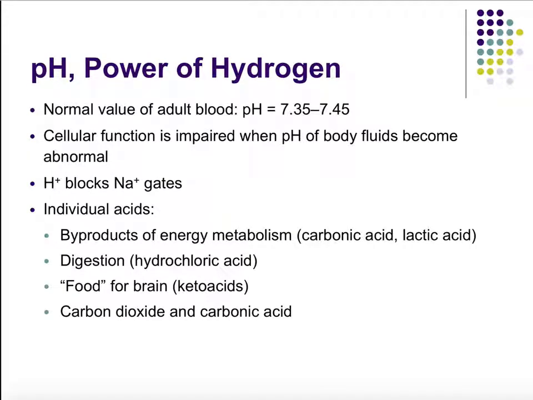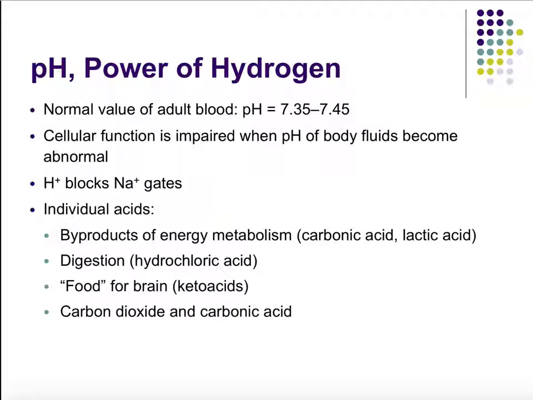It stands for power of hydrogen, so we're really looking at our hydrogen ions. Normal values for adult blood pH are between 7.35 and 7.45. When our blood pH becomes altered, out of this range, it can really impair a lot of cellular functions.